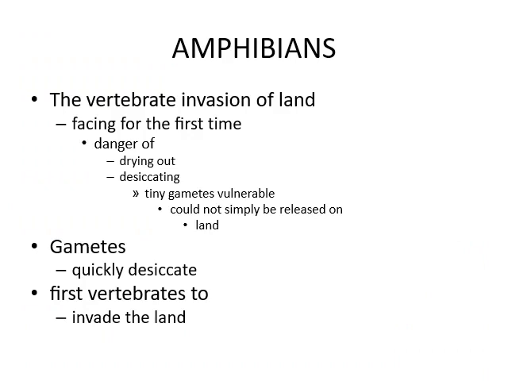Amphibians. The vertebrate invasion of land faced, for the first time, the danger of desiccation, or drying out. Tiny, vulnerable gametes could not simply be released on the land. So amphibians have a water relationship. Gametes quickly desiccate on the land, and the first vertebrates to invade the land must have had some strategies. Amphibians have no strategies like this.